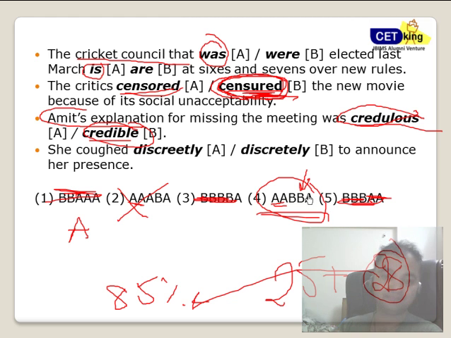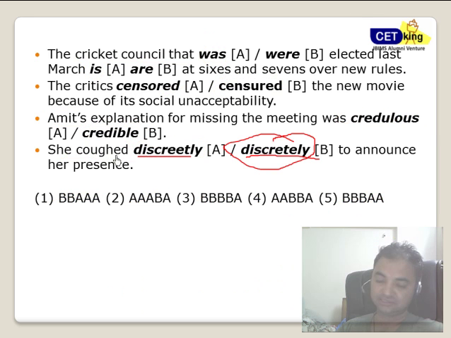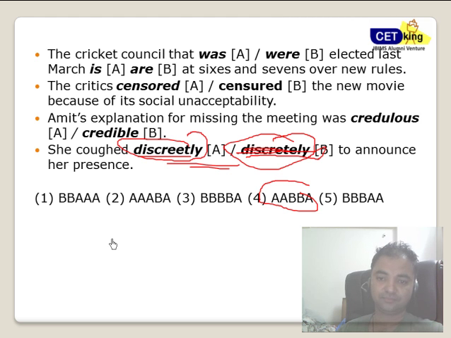That's what we call a plan B strategy, or again rechecking the answer. Fine. She coughed discreetly or discreetly. Two nouns are present. Now discreetly is like chupake, hidden. Fine. So obviously she coughed hidden, not discreetly. Now this was a tricky part, but because we have done it from the options, we got it right. Fine. So the answer is discreetly, not discreetly. Fine. Discreetly is a word used where you hide something. So the answer is A, B, B, A.